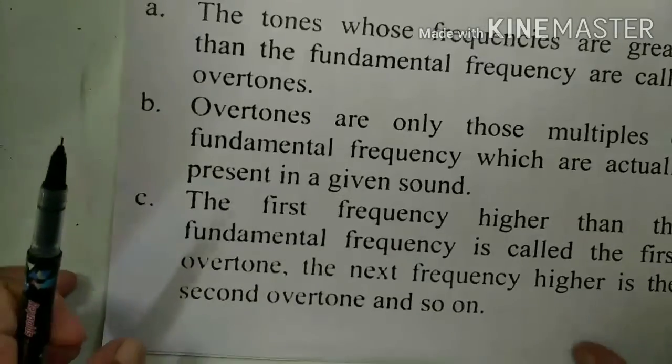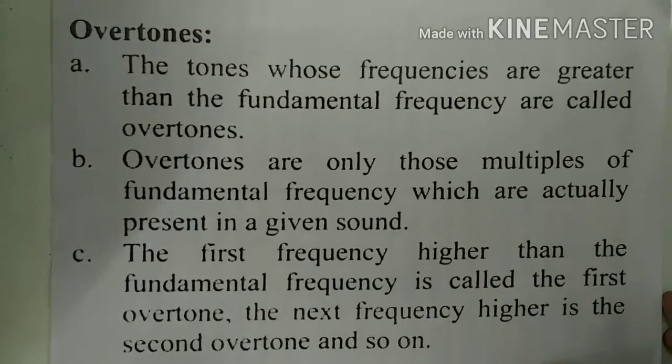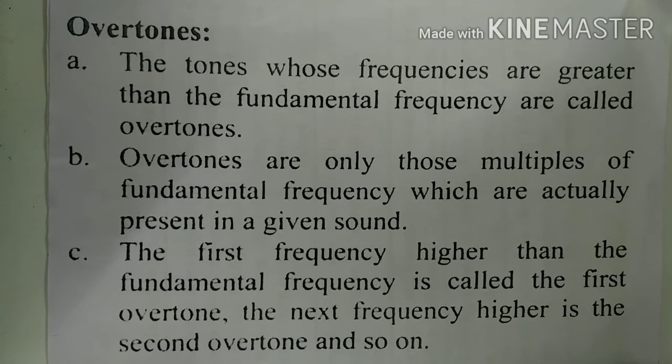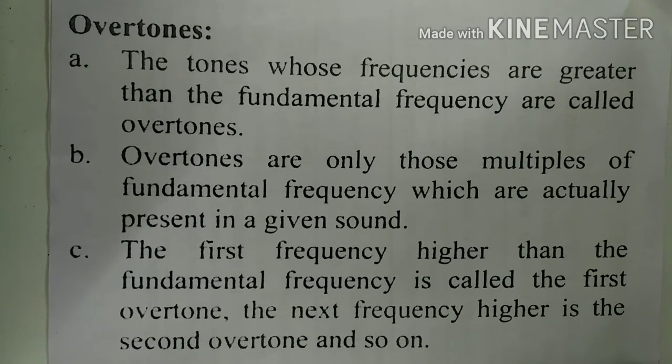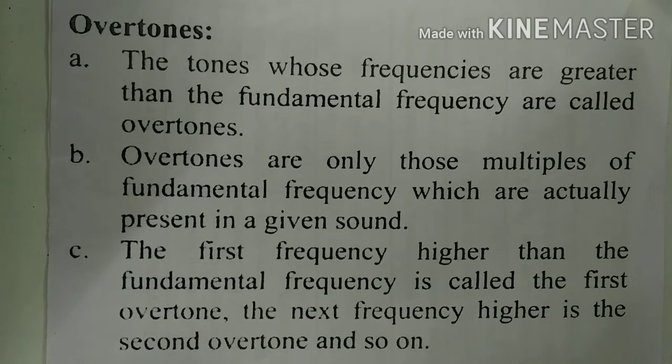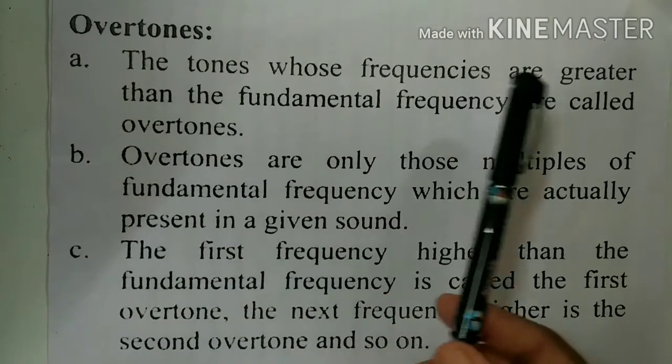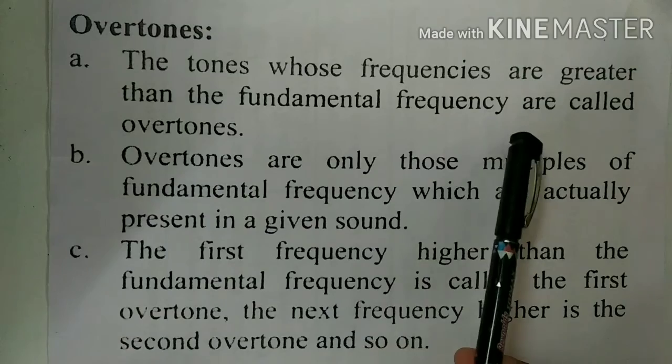Next, what is meant by overtone? We know that tones means sa re ga ma pa dha ni sa. The tones whose frequencies are greater than the fundamental frequency are called overtones. Already we have discussed that an overtone does not occur at the position of the fundamental frequency.